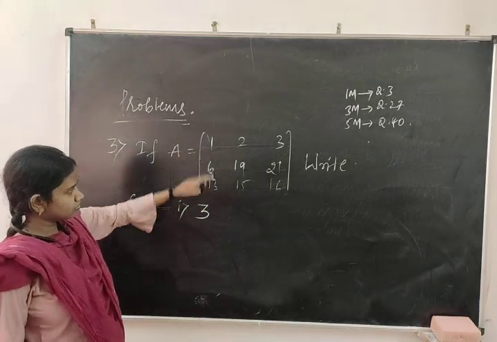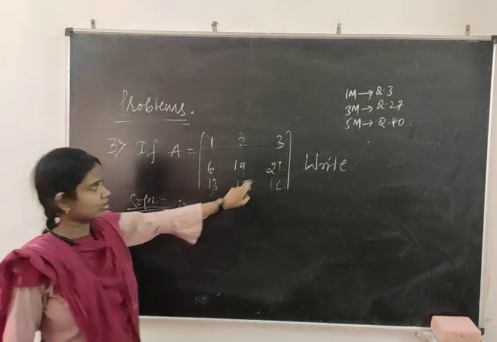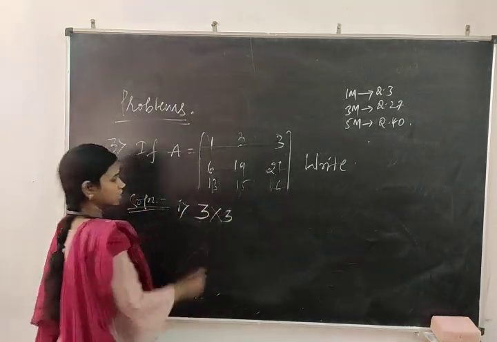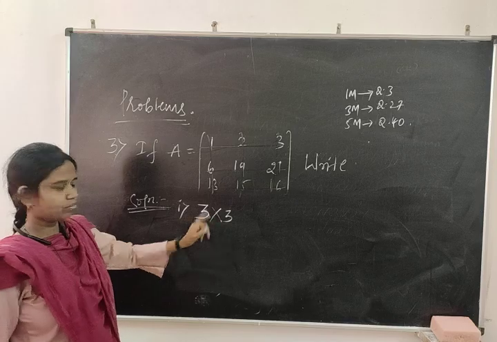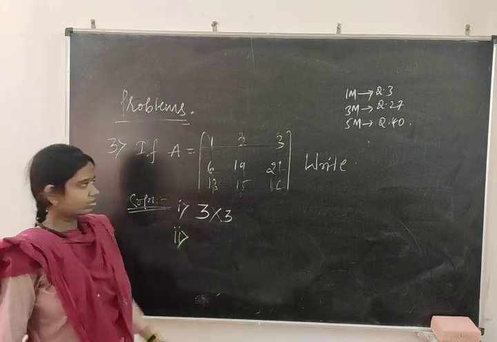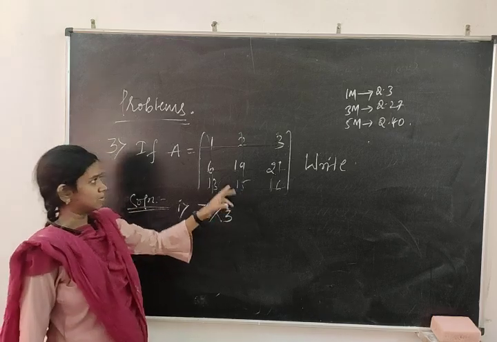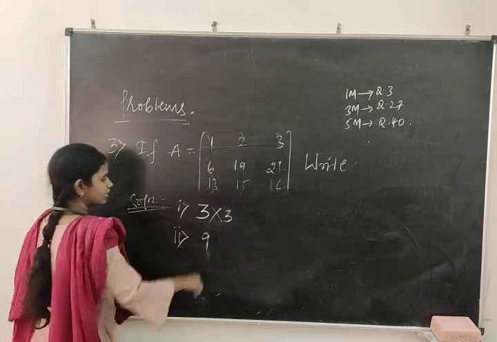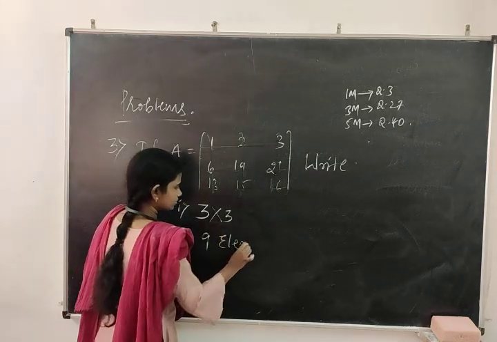And how many columns? First column, second column, third column. This is 3 cross 3. Order is always represented with the cross mark, 3 cross 3. Second bit: now what are they asking? Find the number of elements. So what is 3 into 3? It's 9. You write here 9 elements.